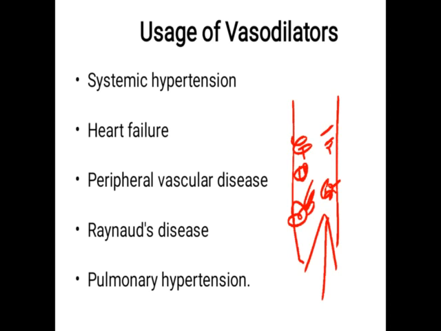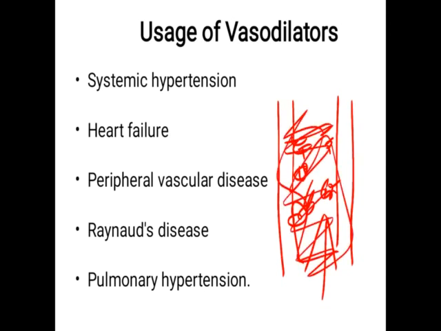But when we dilate the vessels, the space, that is the internal diameter of these vessels, increases. More blood can flow through the vessels, and more blood can be supplied to the heart. So the heart gets more blood, hence the workload on the heart decreases. Blood does not forcefully pass through these vessels, so the blood pressure decreases. So these vasodilators are ultimately responsible to decrease hypertension. So they are used in the treatment of hypertension.